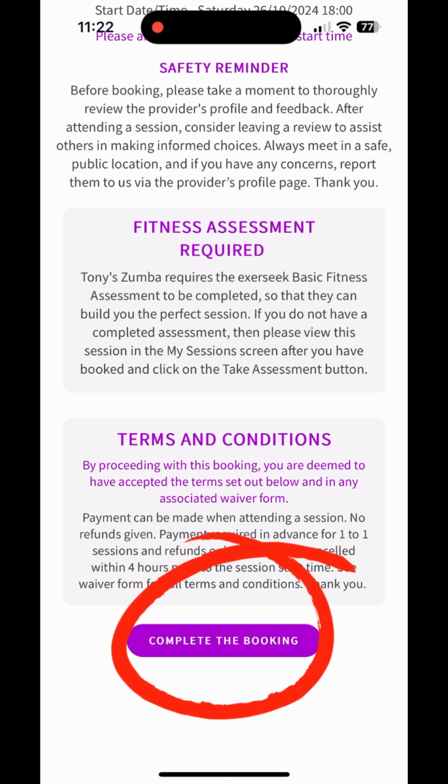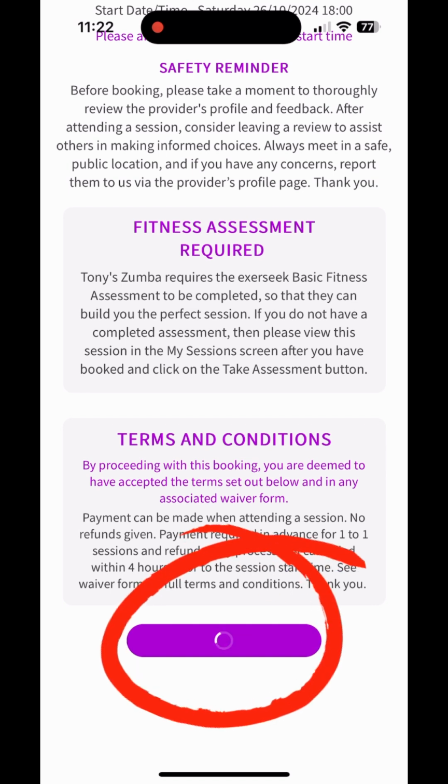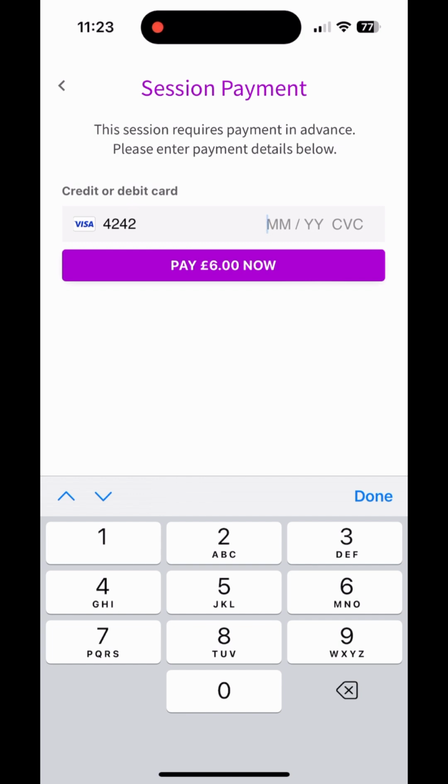Click on the Complete the Booking button. This provider requires payment before the session takes place, therefore they have integrated their Stripe account. Exerseek does not take a portion of these payments, therefore you as a provider can choose whether to take payment using your current method, which might be accepting cash at the session or via bank transfer. It's entirely up to the session provider.